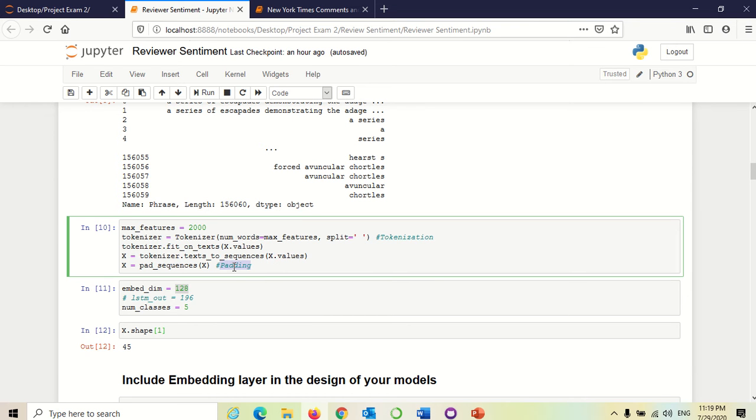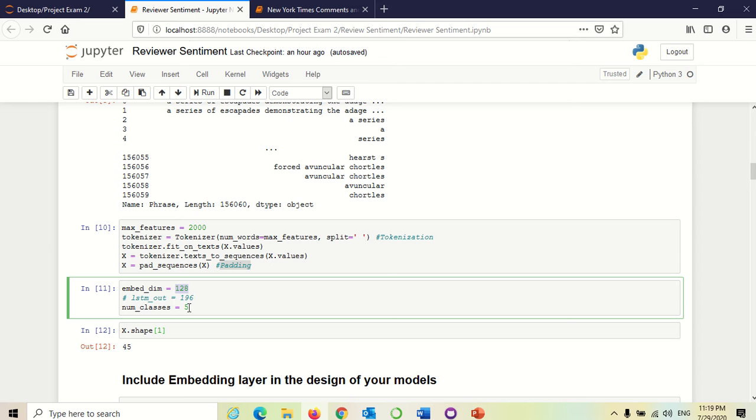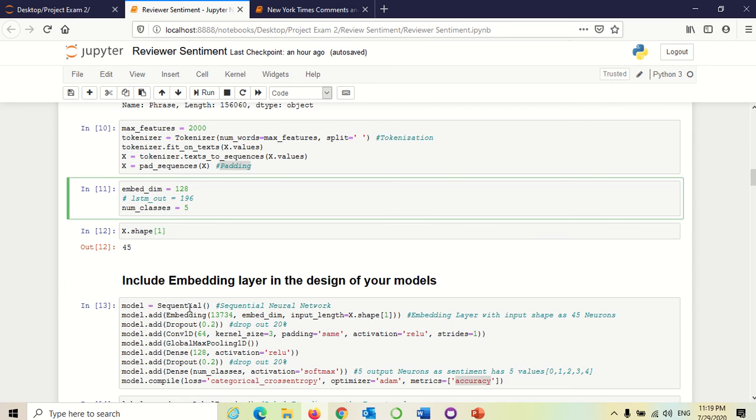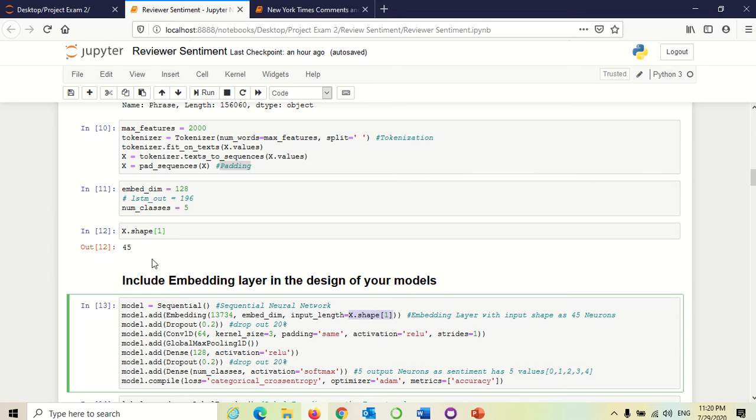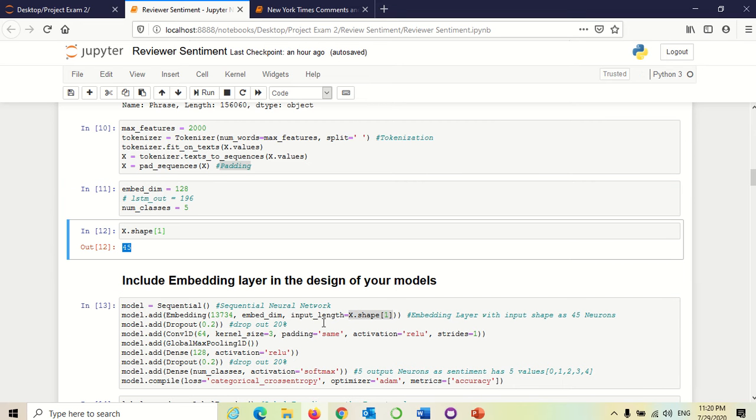I was taking 128 neurons for the embedding layer and 5 classes. For the output layer, I was taking 5 because the sentiment values are between 0, 1, 2, 3 and 4. As there are 5 categories, I have taken the number of classes as 5. After converting the text to sequences, the shape is 45, so the input shape for the embedding layer would be 45. You can see that x.shape would be 45 here.